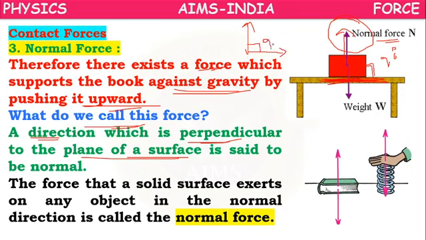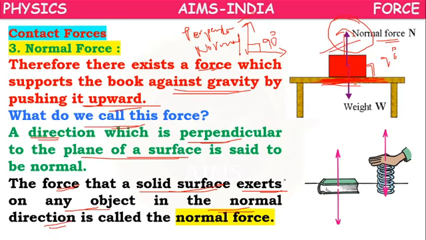Then this line is called the perpendicular line, or the normal. This plane is a solid surface. It exerts on any object a force in the normal or perpendicular direction. That force is called normal force.